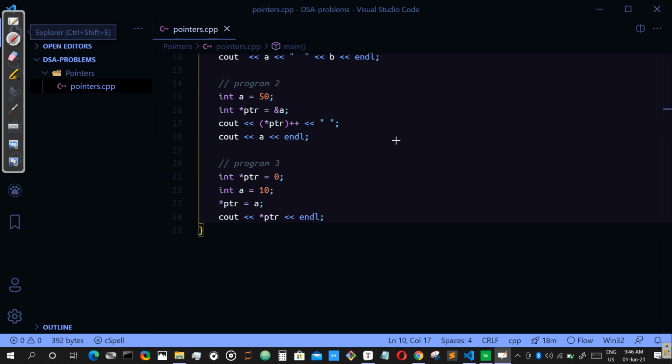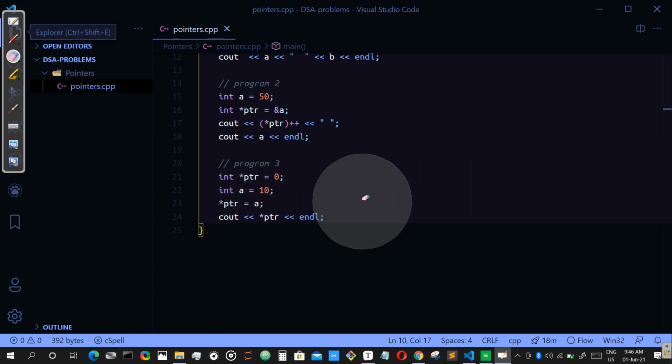Suppose int star pointer equal to 0. Now you can see what happened here. We are assigning a null pointer here. I have already told you the concept of a null pointer. We are assigning a equal to 10, and first we are dereferencing it. We are trying to dereference it. Now you can't really go to this address, as it is not a hexadecimal number. So this program will give us an error. This is how you should solve a pointer problem.